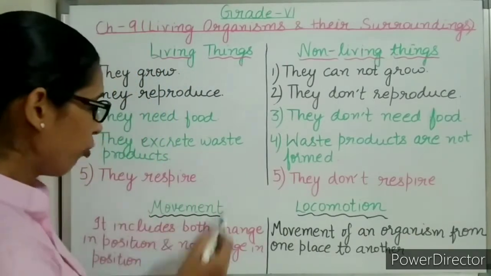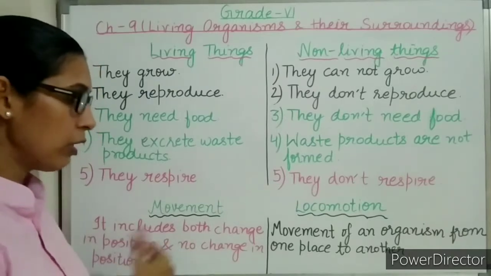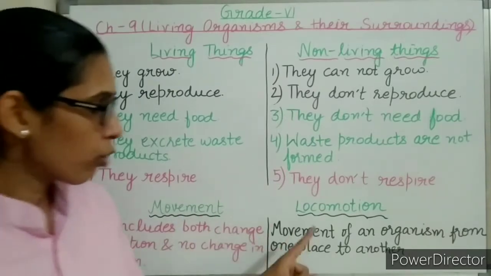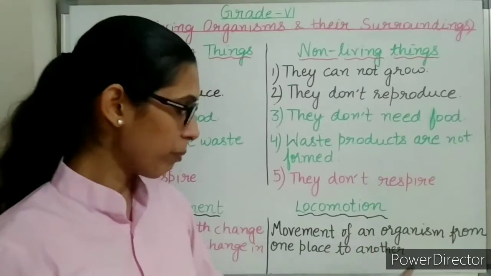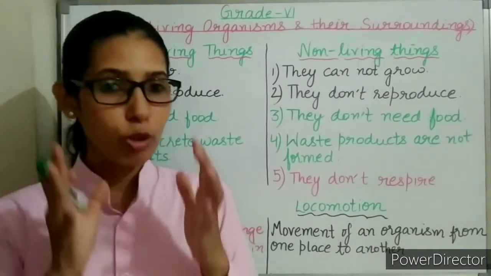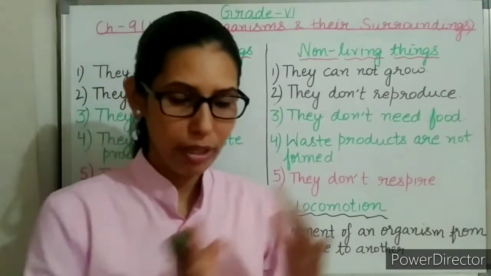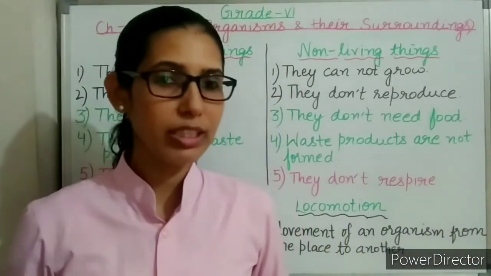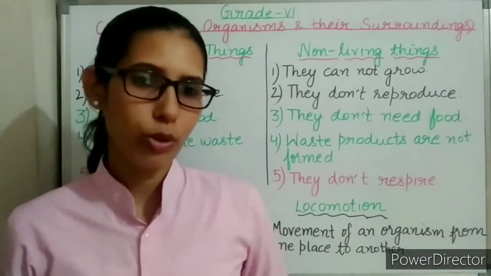So movement is a broader term. It includes locomotion also. But locomotion is movement of an organism from one place to another. So there will be locomotion only when the person is moving from one place to another. If there is no change in the position, then there is no locomotion.